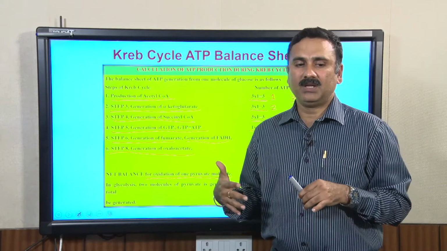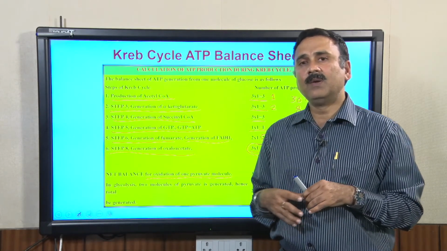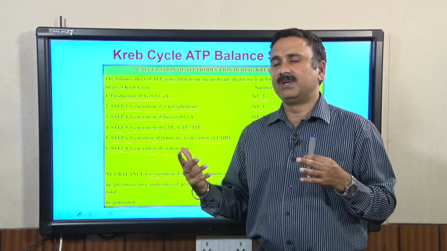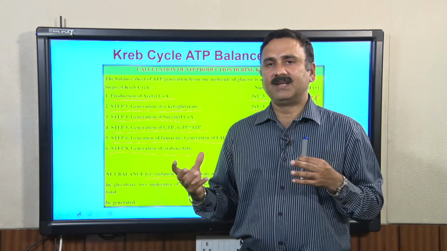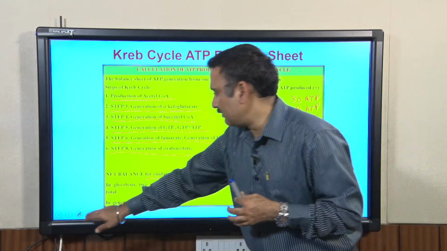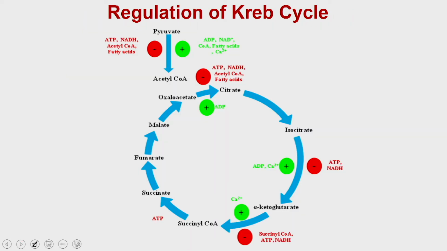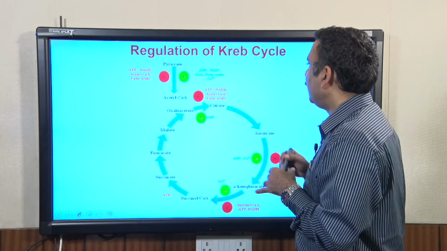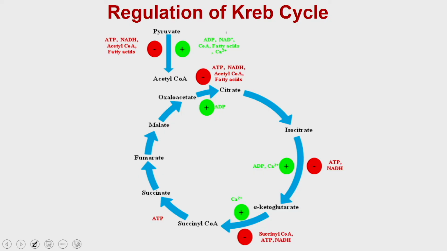Similar to glycolysis, the Krebs cycle is also under tight control. It is regulated at many steps, by many enzymes and by different types of mechanisms. So, let us see what these mechanisms are to control the Krebs cycle. The Krebs cycle is mostly regulated by feedback mechanisms, where the substrates, for example, for the first reaction you are converting the pyruvate to acetyl CoA.